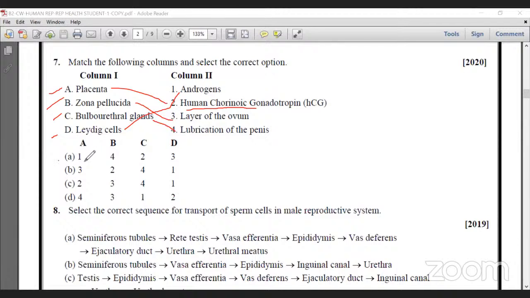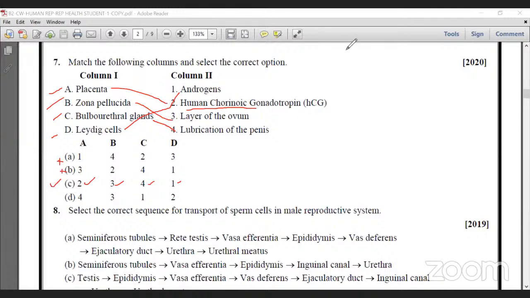Here A1 is wrong, and B4 is wrong. In B, A3 is okay, but A2 should be different, so it is also wrong. But in C, A2 is okay, B3 zona pellucida, layer of ovum, correct. Bulbourethral gland secretes mucus for lubrication of the penis, also correct. Leydig cell secretes androgen. So for this question, C is the correct answer.